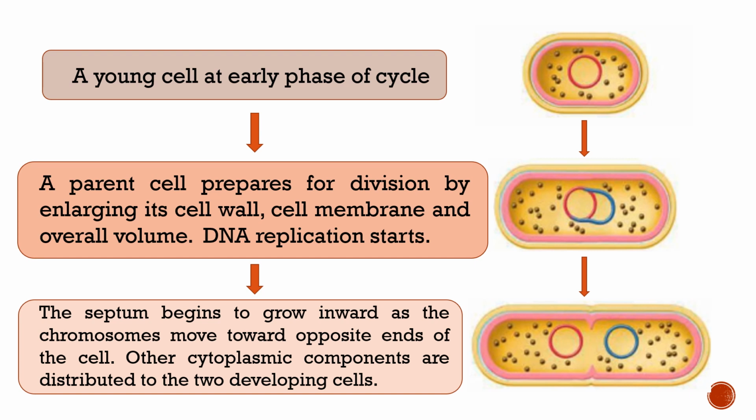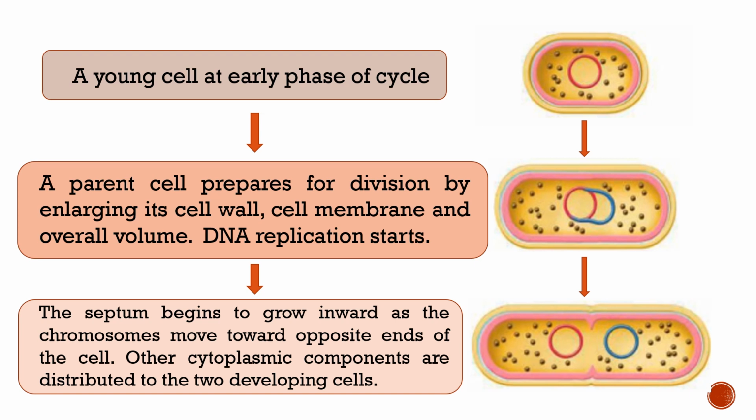In binary fission, you can easily observe in the diagram that firstly there is a young cell, then the cell enlarges its cell wall, cell membrane and cell volume, and at that time its chromosomal material starts replicating.